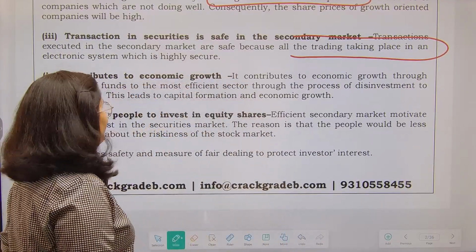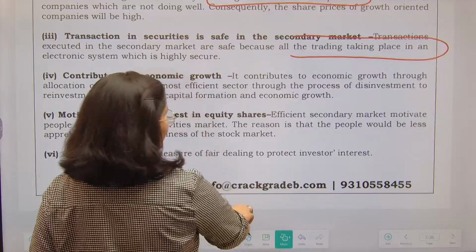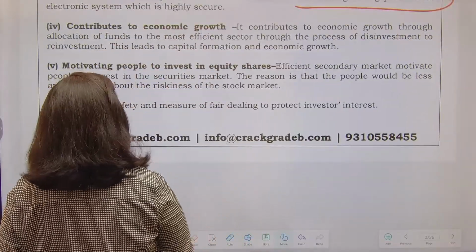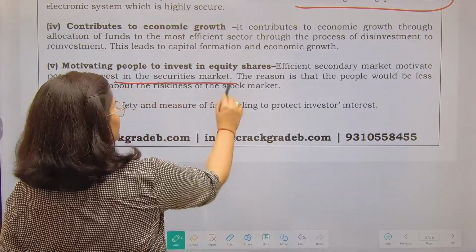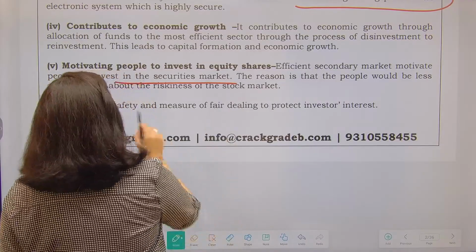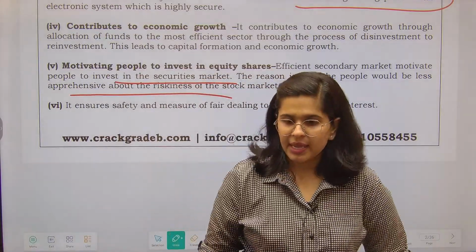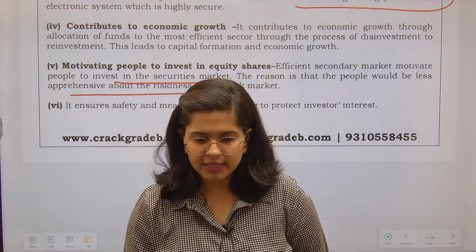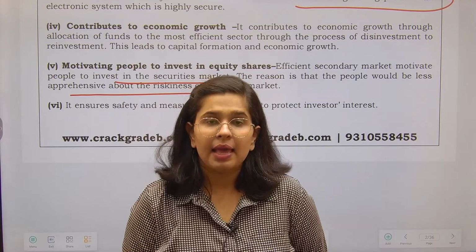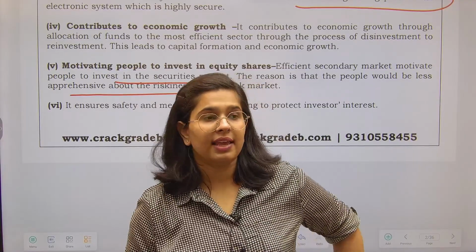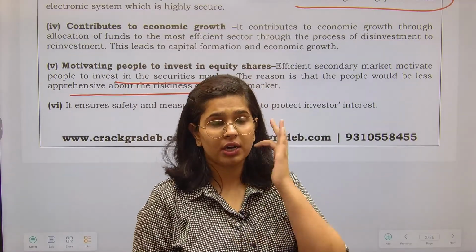Next is motivating people to invest in equity shares. An efficient secondary market motivates people to invest in the securities market. The reason is people would be less apprehensive about the riskiness of the stock market. See, the better your stock market is, the better the investments will be, because people will not be happy to invest if your stock market is not secure.